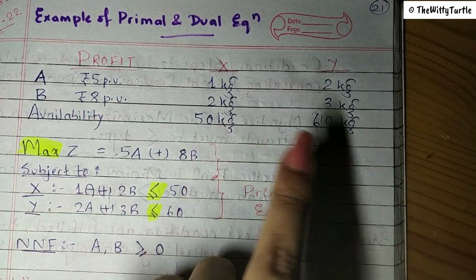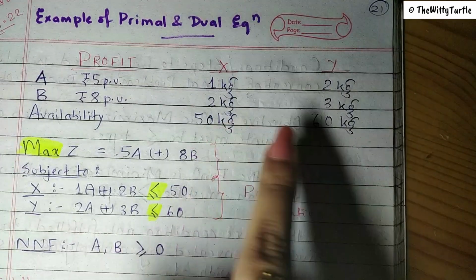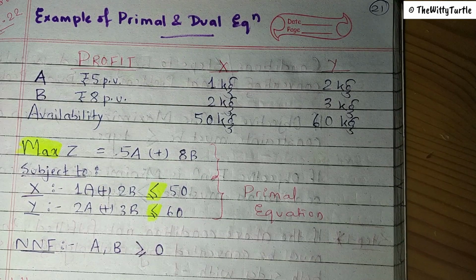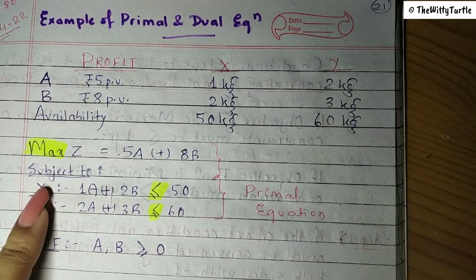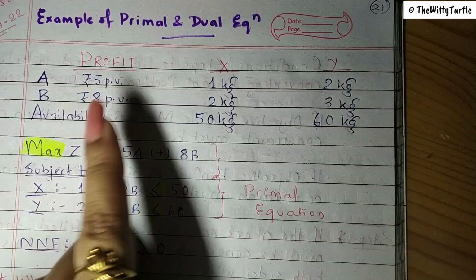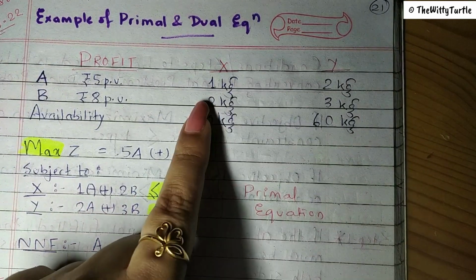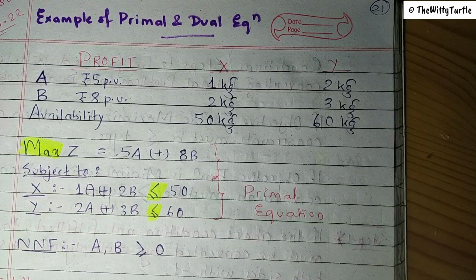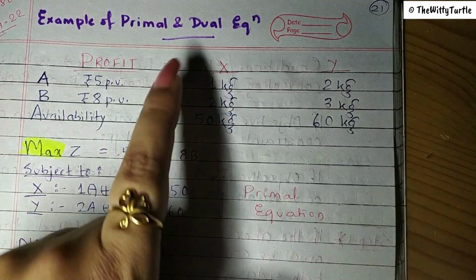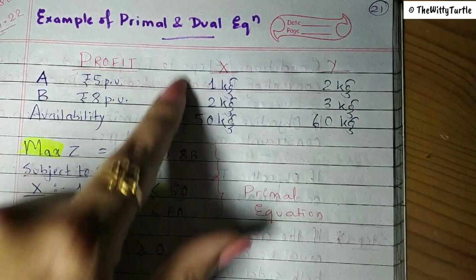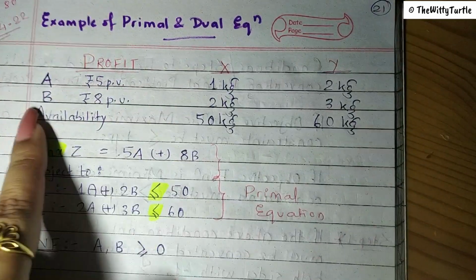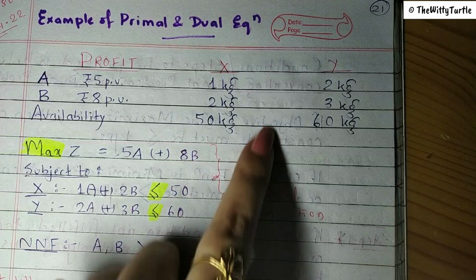The two constraints given to us are availability of the raw materials, which is scarce in nature. We have less raw materials available to us. So the constraint functions are 1A plus 2B should always be less than or equal to 50 kg, because when we are talking about raw material X, we need 1 kg for product A and 2 kgs for product B, and total we are having 50 kgs.